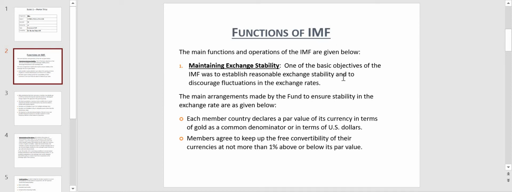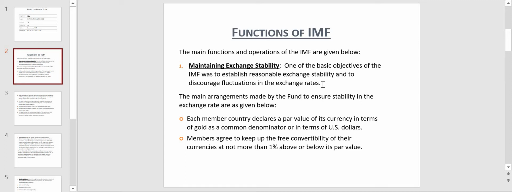One of the basic objectives of IMF is to establish reasonable exchange stability and to discourage fluctuations in the exchange rates. As you all know, IMF encourages international trade. If there has to be a smooth functioning of international trade, then exchange rates of the various currencies of the countries should be stable.